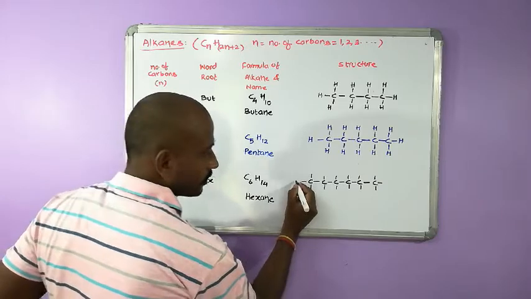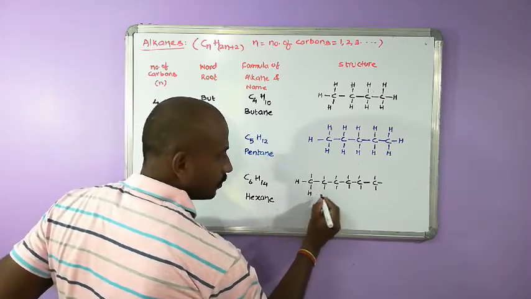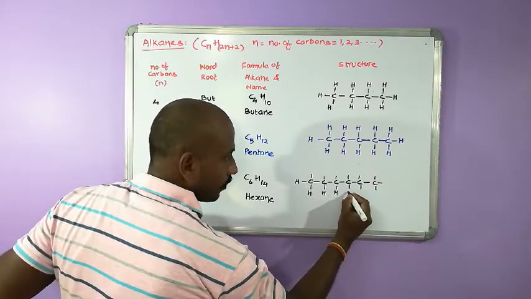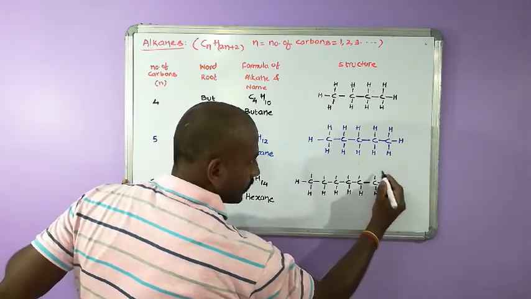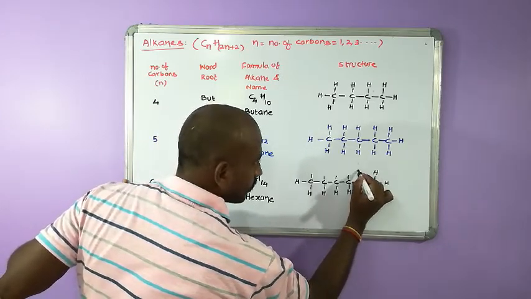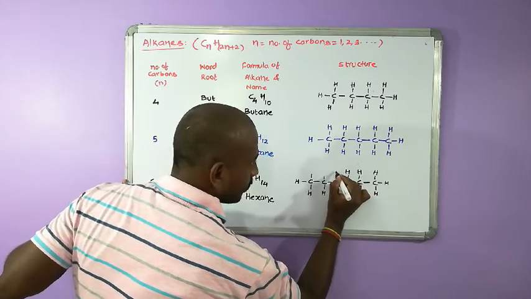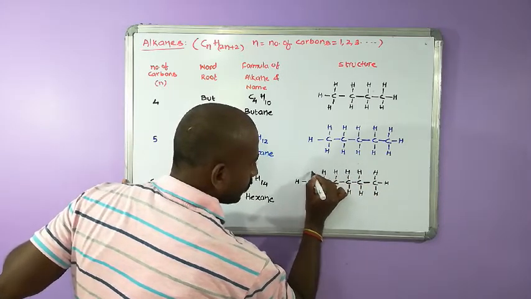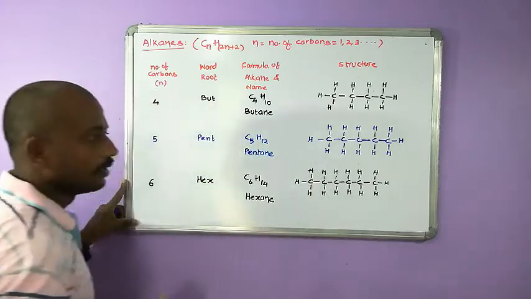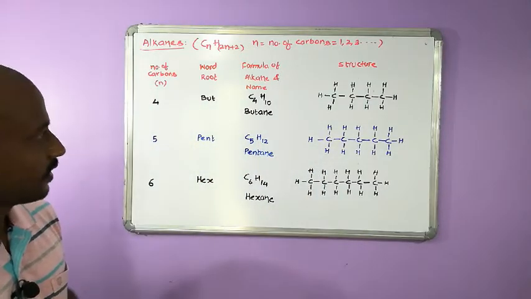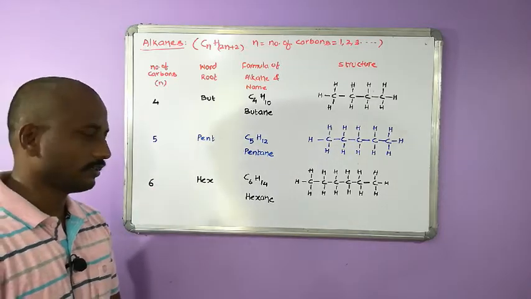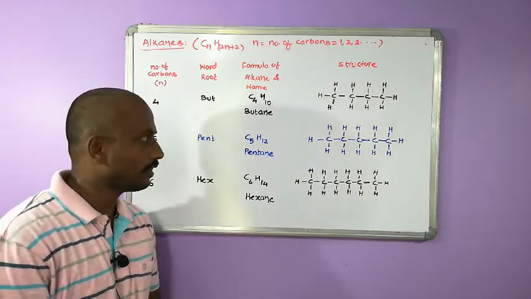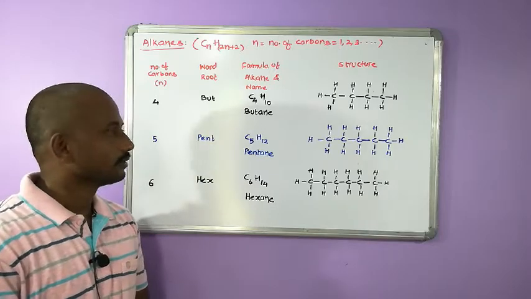Now write the hydrogens: 14 hydrogens. So with the number of carbons and the given valence, we are able to write the structure. Please have a look, then we will proceed further.